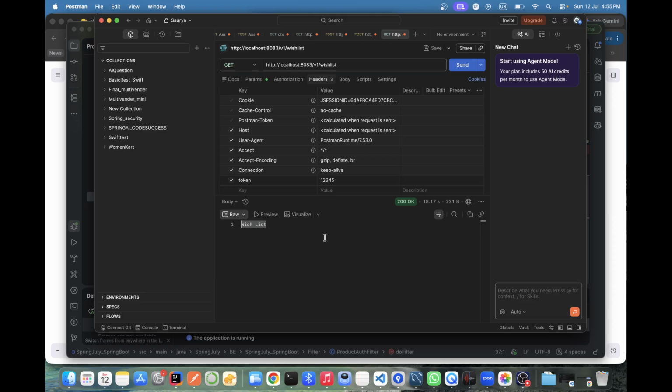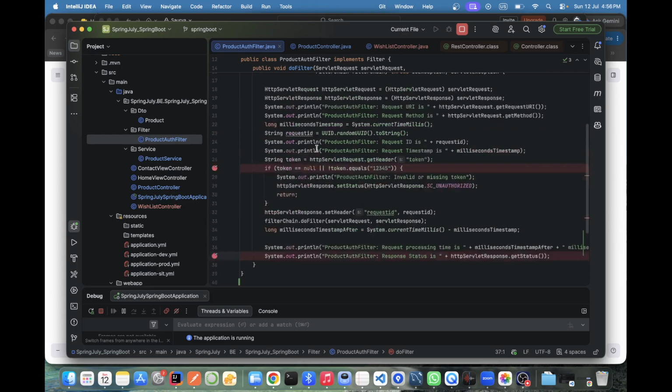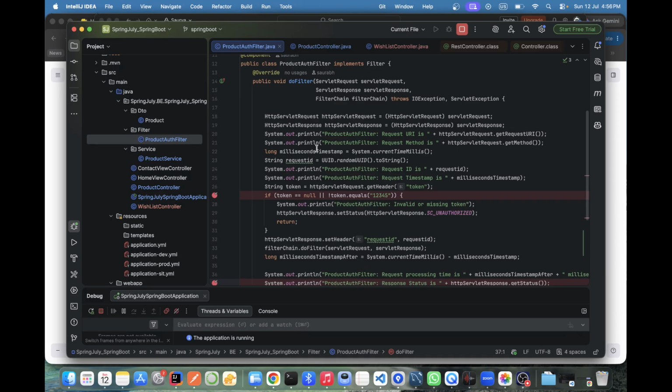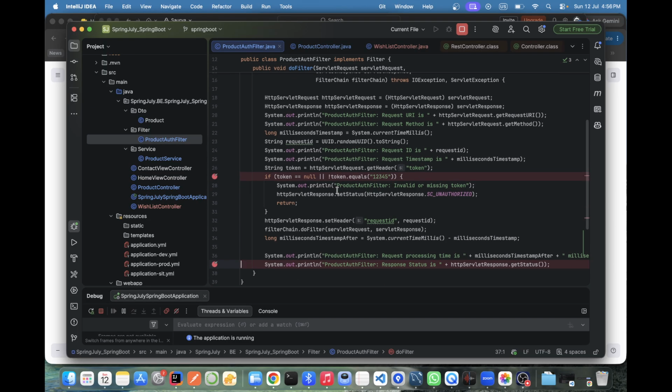Now we are using the same filter, but why is the concept of chain filter coming? Okay, now you are asking why the concept is coming for multiple filters. See, this filter we are writing. Suppose I am a developer, I can write this much code in a single file, maybe 1,000 lines, single class. As a developer, it's okay, there is no issue.